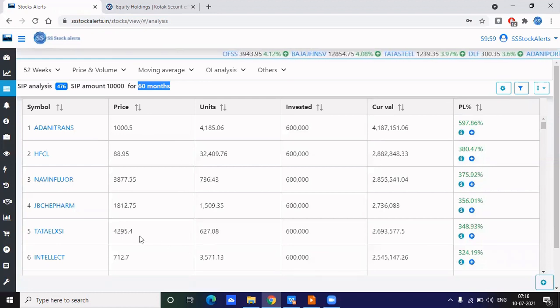Now we get the list, and the next question is how to select from these 100, which one to select. So that is the next question, and we'll go into that.